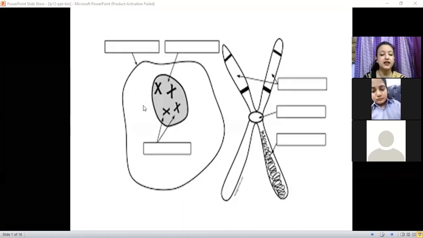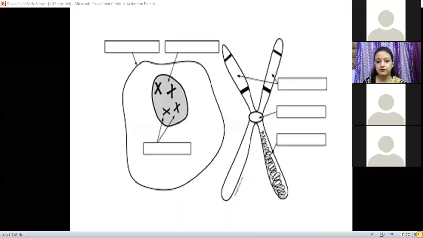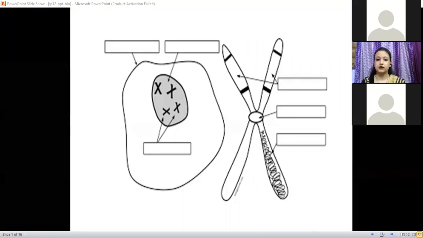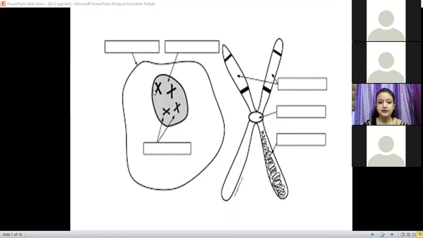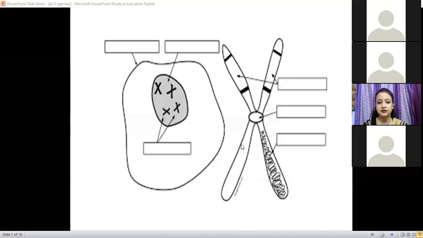Yes, Tanya? Ma'am, first one is amoeba. Is it amoeba? I'm not sure about it. Okay. Yes, Aditya. Ma'am, it is a cell. And what about the second picture? Ma'am, it is genes.